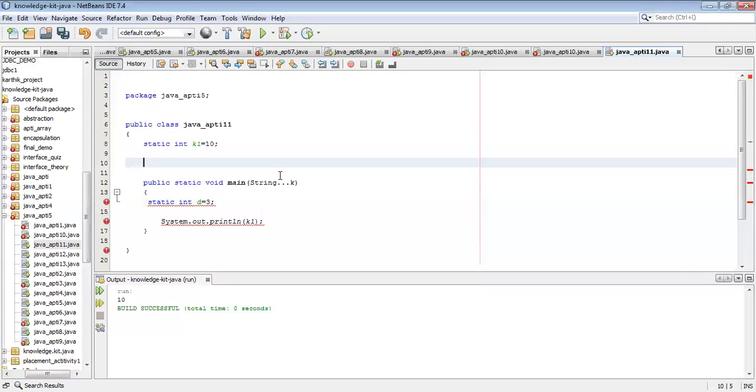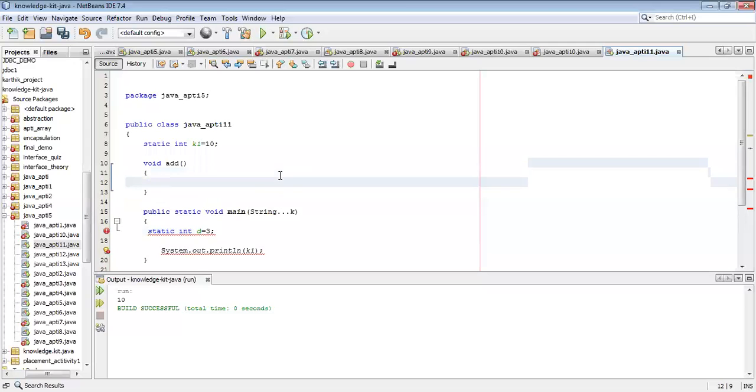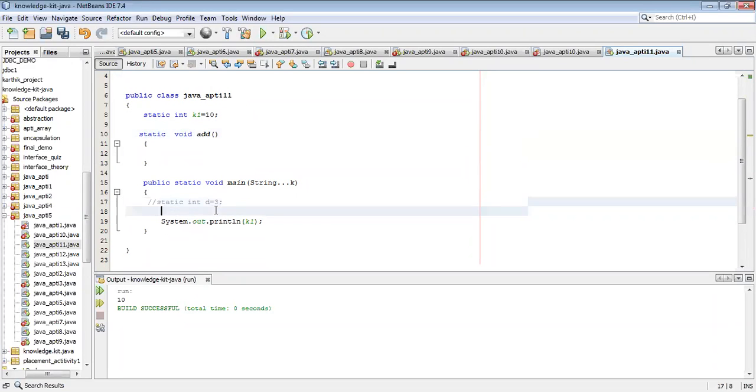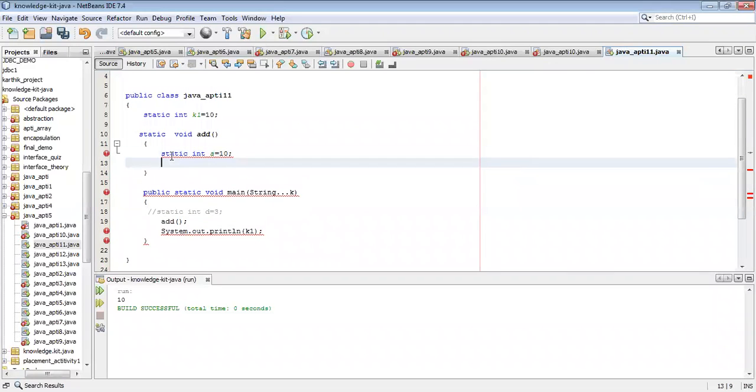But if you introduce any ordinary method, I will take it for the static method only. Static method, then I will ignore this. Then I will call a static method add. Then inside I will use static int a is equal to 10. See, illegal start of expression.